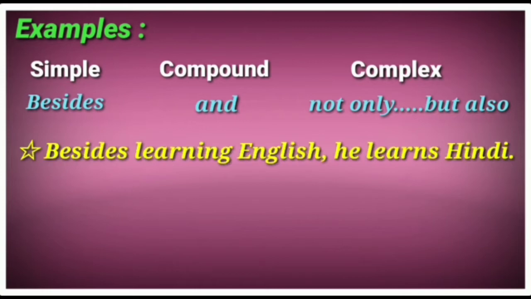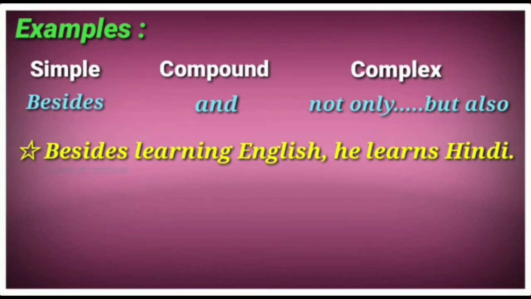Besides learning English, he learns Hindi. In this sentence, besides is acting. If you study the rule by looking at besides, we can find very easily this is a simple sentence. And at the same time, I taught you in the first video how to find a simple sentence. Besides learning English, the sentence is not completed. At the same time, when you are looking at the first sentence, the subject is not acting. Look at the second sentence, he learns Hindi. The sentence is completed and the subject is acting. So we find this is a simple sentence.